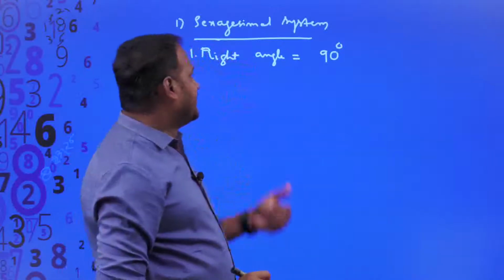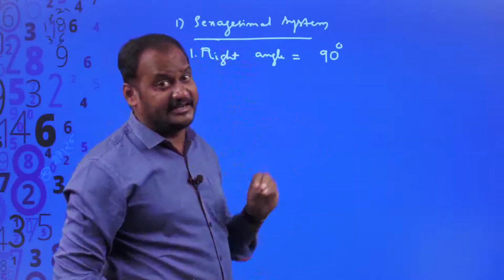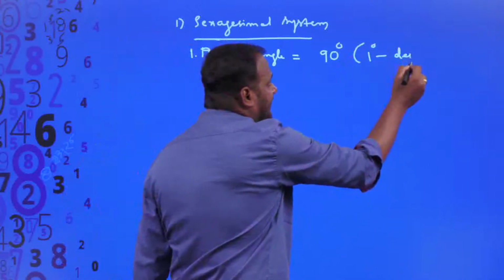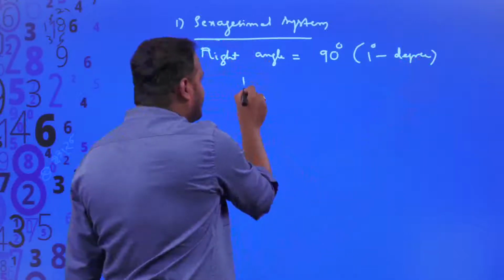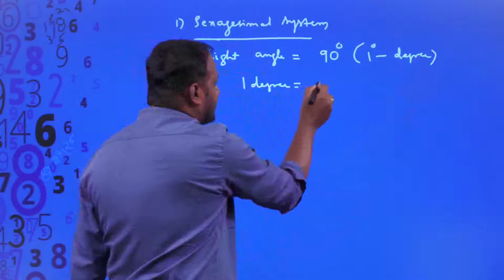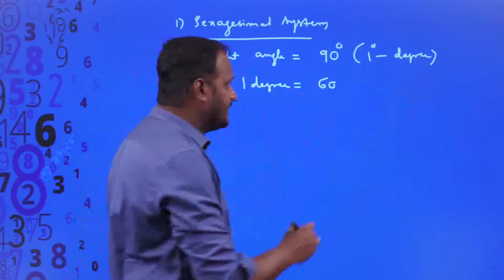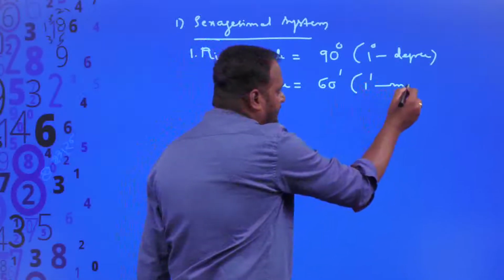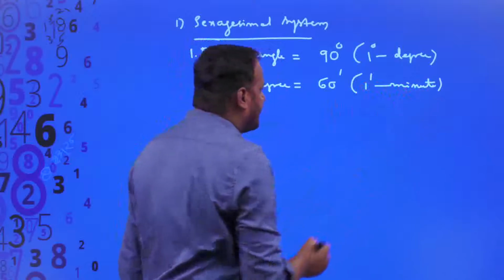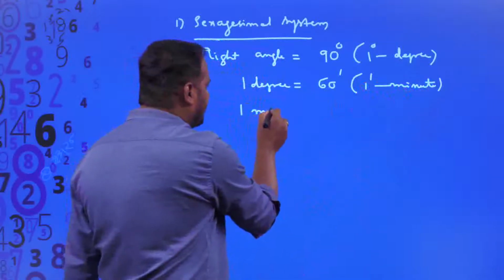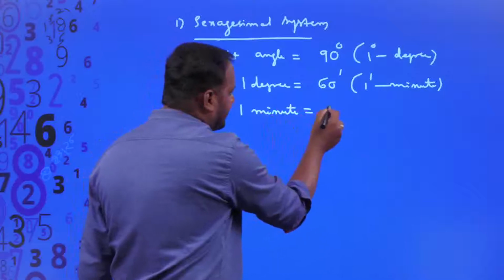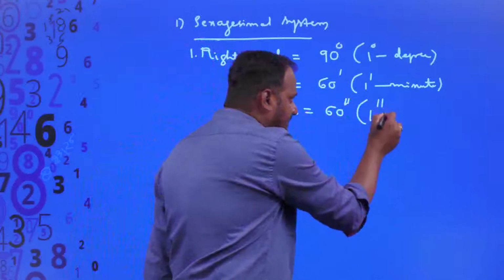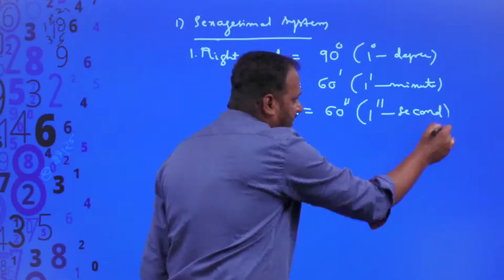According to the British system, they divided one right angle into 90 equal parts and each part is said to be 1 degree. You should read it as 1 degree. And 1 degree is further divided into 60 equal parts and each part is said to be 1 minute, right? So this is the indication for 1 minute. Okay, and 1 minute is further divided into 60 equal parts and each part is said to be 1 second.